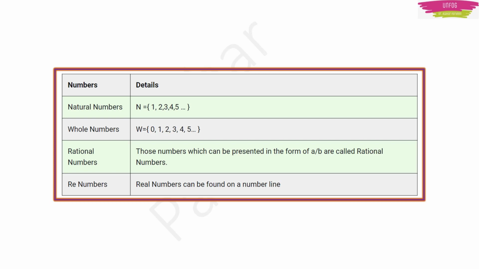Then this was about numbers. Just have a look at what natural numbers, whole numbers and rational numbers are, and so on. Here you have to note one important point: the difference between natural numbers and whole numbers is that 0 comes under whole numbers. 0 does not come in natural numbers. This is the main point of this table.